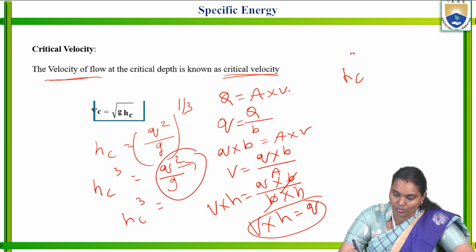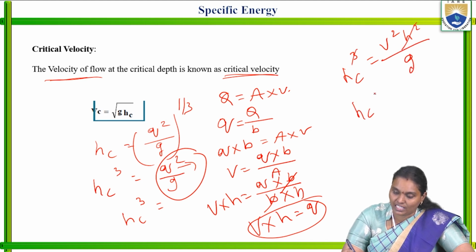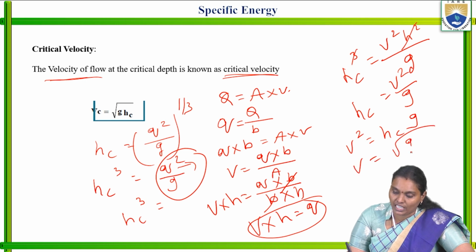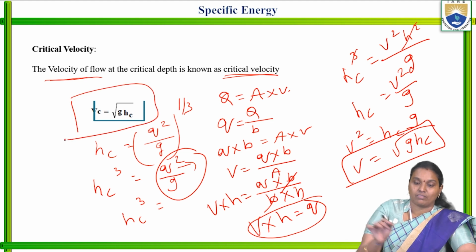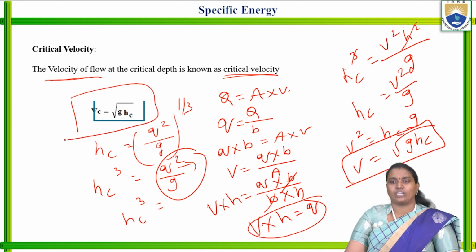Now hc cube is equal to q square, and q square is nothing but v square h square by g. So cancel this one. It is in terms of hc: hc is equal to v square by g, that is nothing but v square is equal to g hc. V is equal to root g hc. This is the answer we will get. Like this we are going to derive.